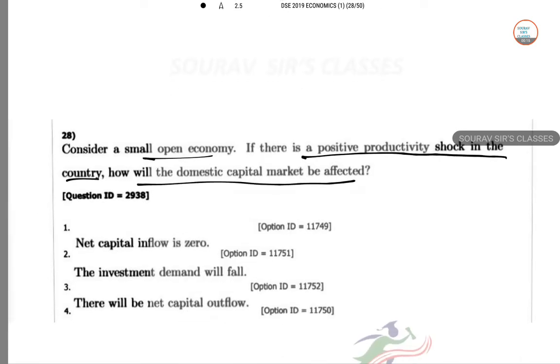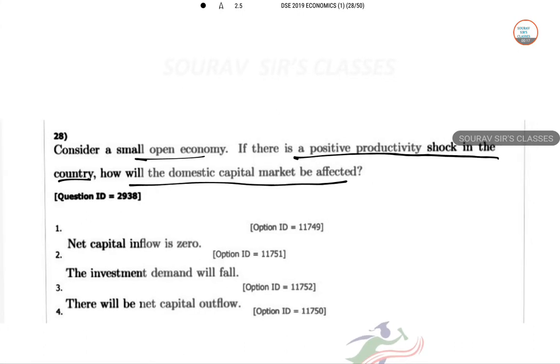If there is a positive productivity shock, then obviously productivity increases, and there is no labor wage hike. As a result, productivity goes high, and the capital inflow increases, so the net capital inflow will be higher.